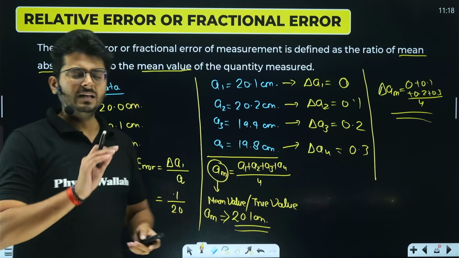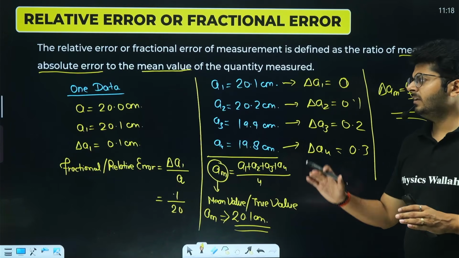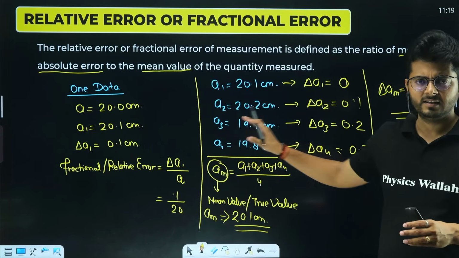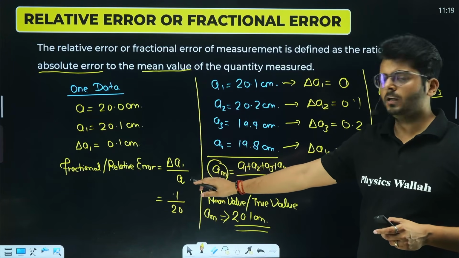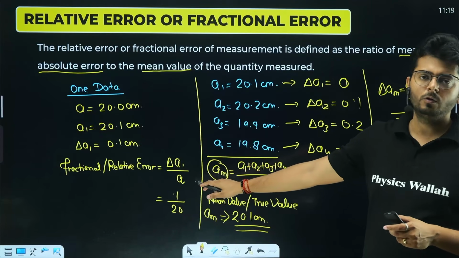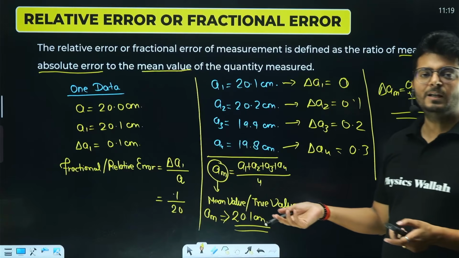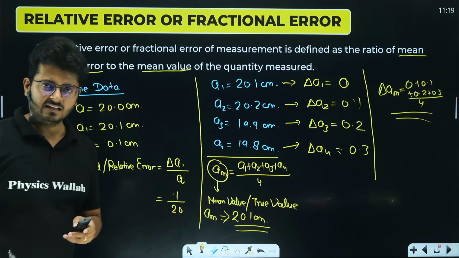I hope the idea is very, very clear. Many books give different definitions, and this is the main reason. Some books say that relative error is simply delta A1 upon A, that is, the absolute error upon the true value. Some books say that it is the mean absolute error upon the mean value. Both are the same thing. Don't get confused by it.